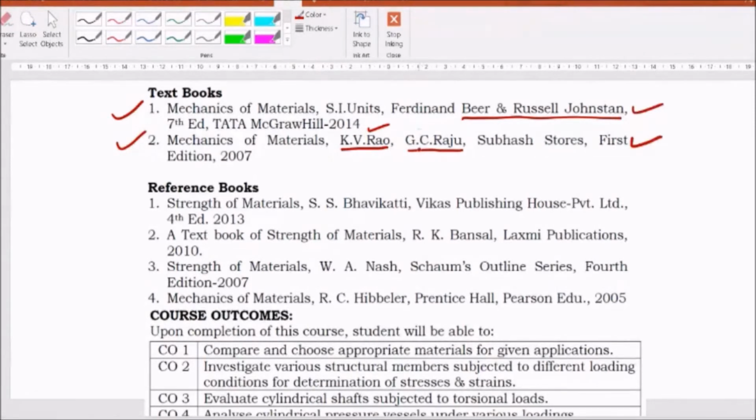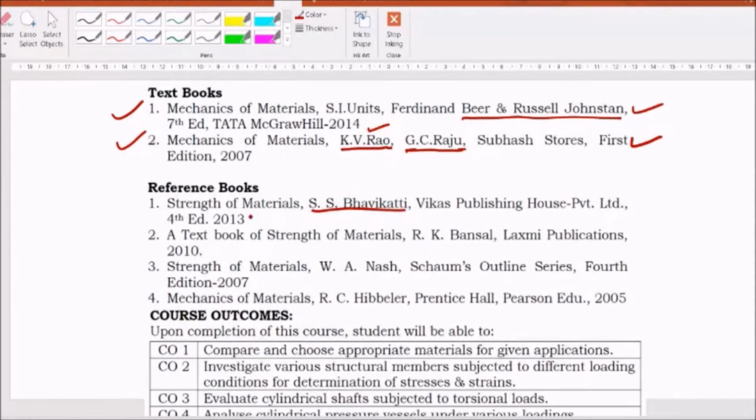One of these books, please try to buy, because this will not only help you to prepare for this course, it will also help you to prepare for the subjects that you deal with in the higher semesters, like machine design or theory of elasticity, theory of plasticity, fracture mechanics, and so on. And also it will be required for you to prepare for competitive exams like GATE or any other equivalent examination.